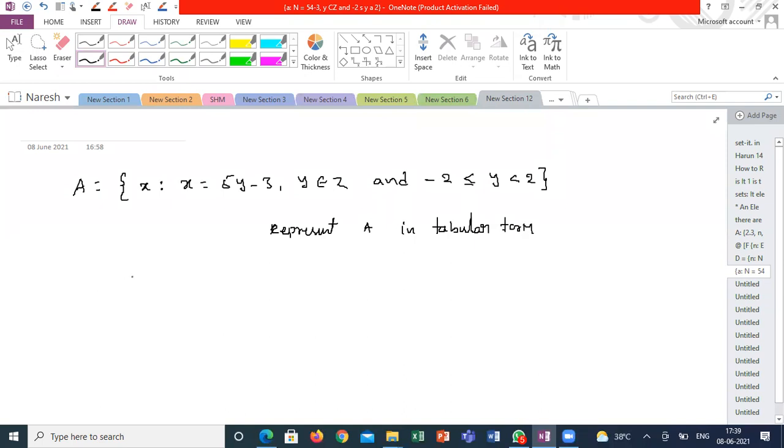I need an answer from anyone. Sir, could you please repeat the question? I'm not able to understand it. X is equal to 5y minus 3, and this is y, where y belongs to Z and y is lying between minus 2 less than or equal to y and y less than 2.